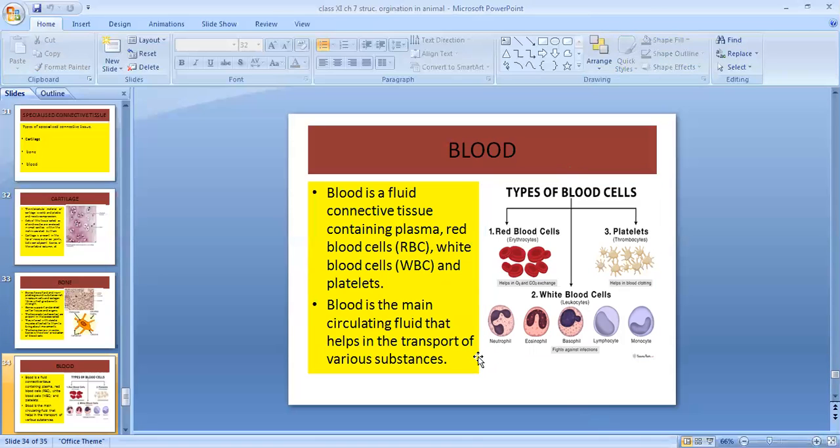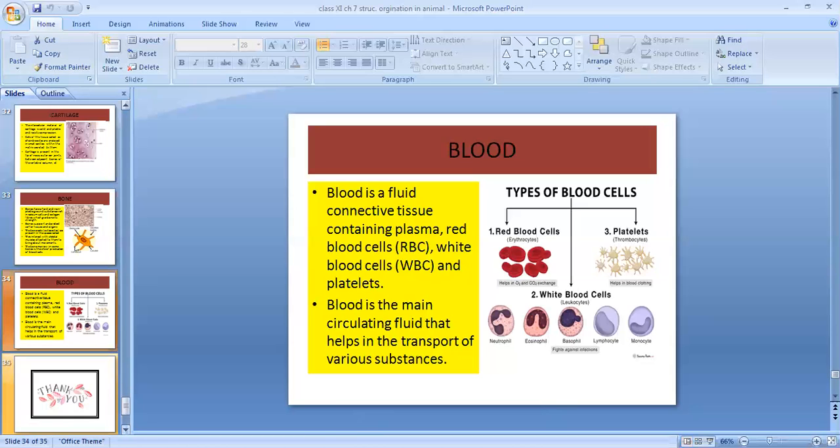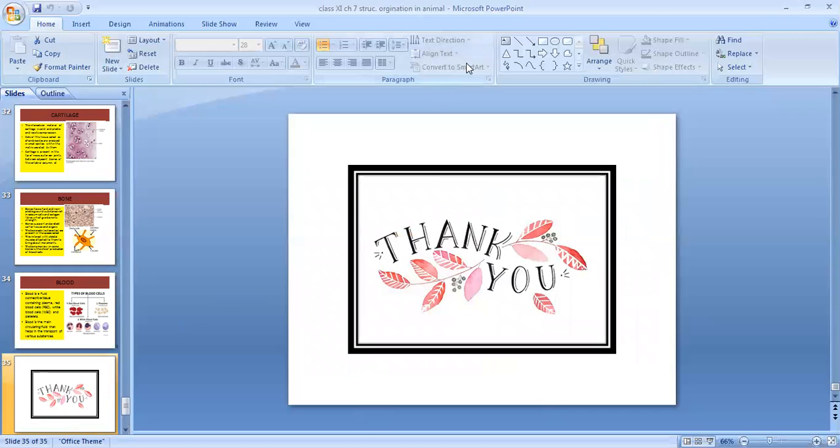Blood is the main circulating fluid, and we all know that it helps in transporting various substances like food, vitamins, hormones, minerals, proteins, oxygen, and it also brings back the waste material, carbon dioxide, and nitrogenous waste. So in this video, we have talked about the different types of connective tissue, and you have seen the different types of connective tissue.